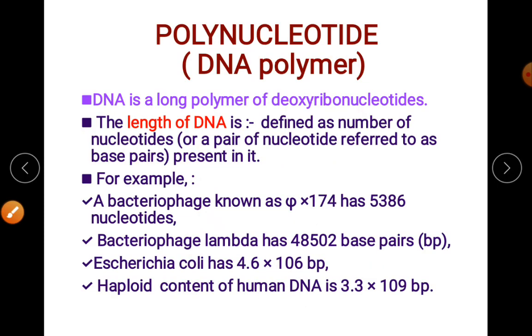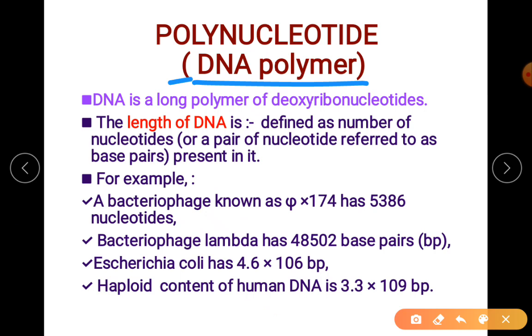Okay, so we'll come under this DNA polymer now. So you understood it is prepared by the bonding of the 5th end of one nucleotide and the 3rd end of another nucleotide, and the bonding leads to the formation of a phosphodiester bond. So that's how the nucleotide keeps on adding, forming phosphodiester bonds, and finally forms the long polymer of deoxyribonucleotides.